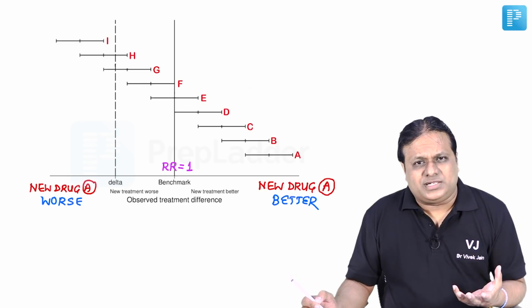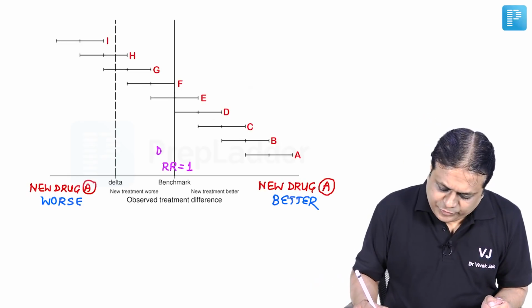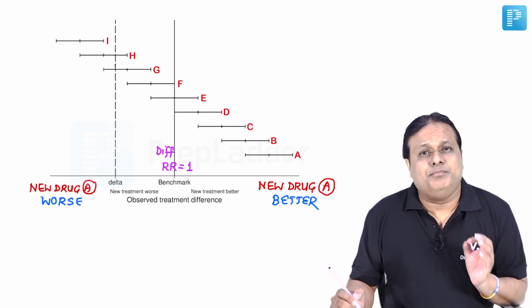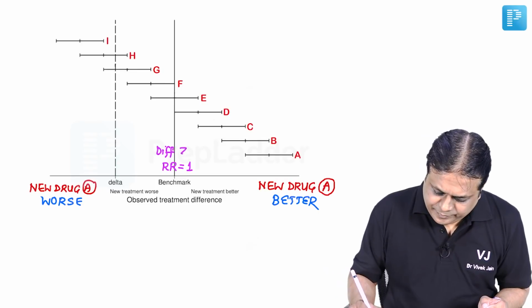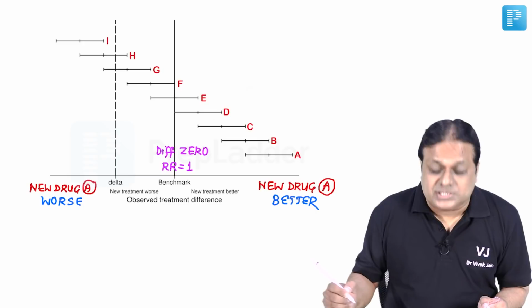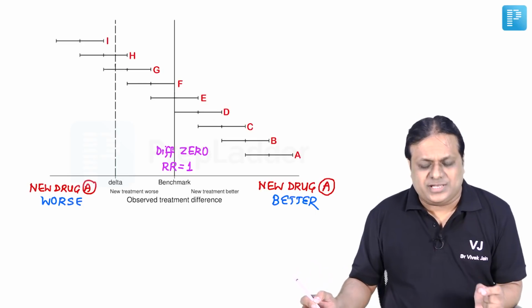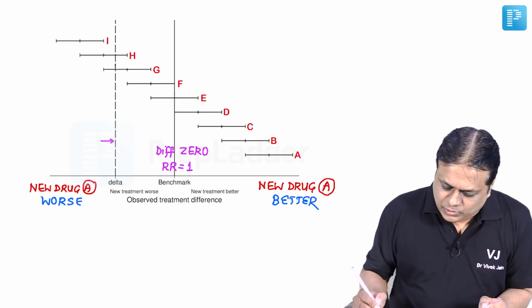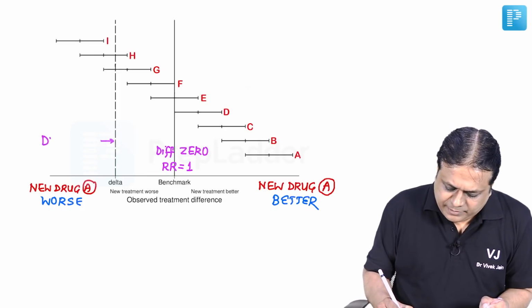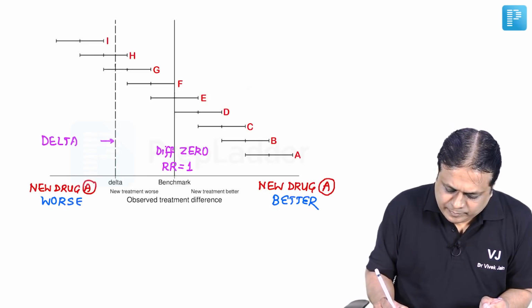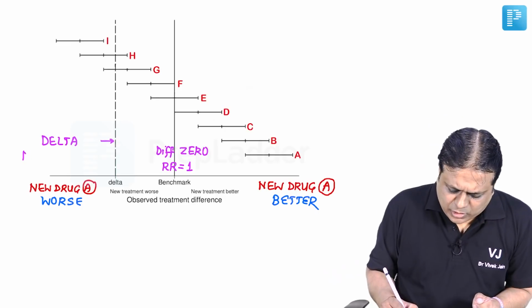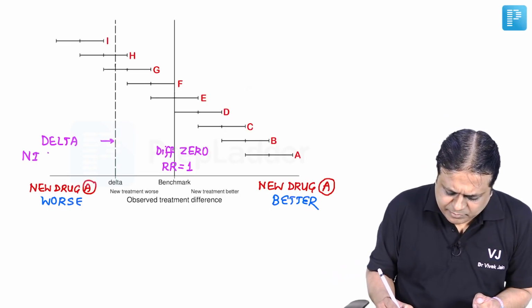Or in other words, simply I can say, the difference between both the drugs is 0. If you can see, there is one more dotted line on this graph, this one, known as delta or non-inferiority margin.